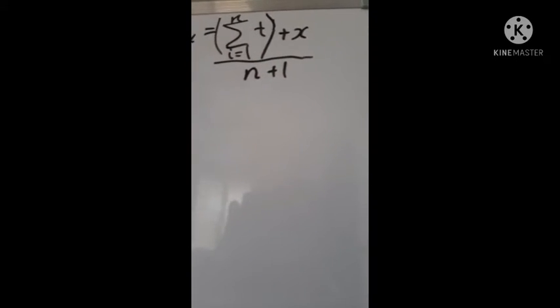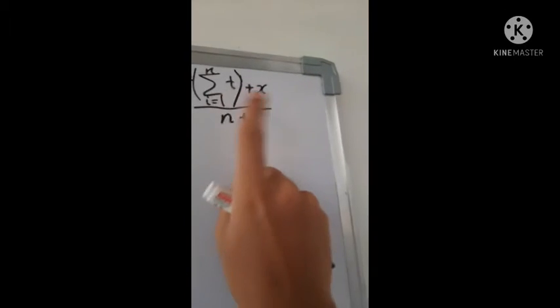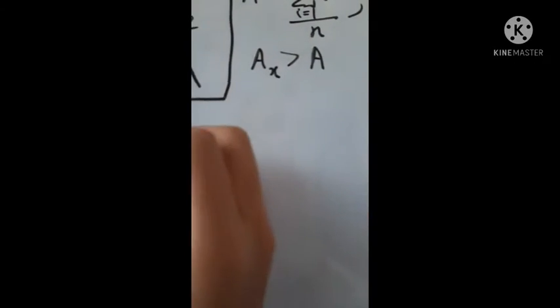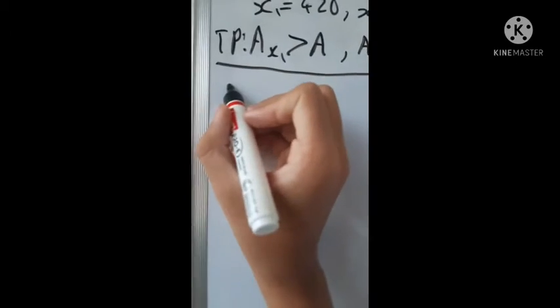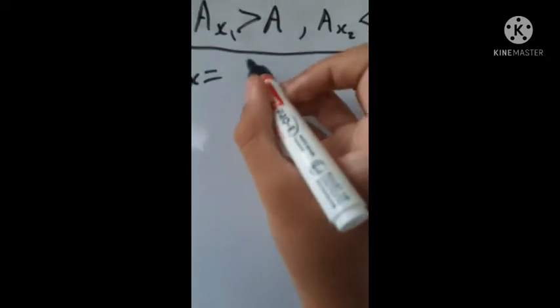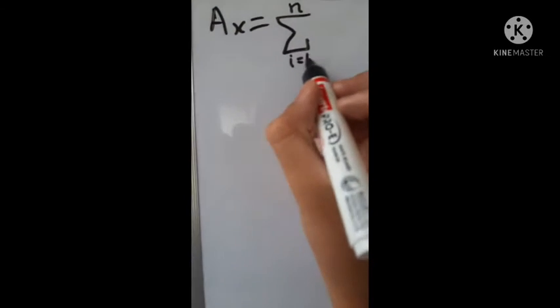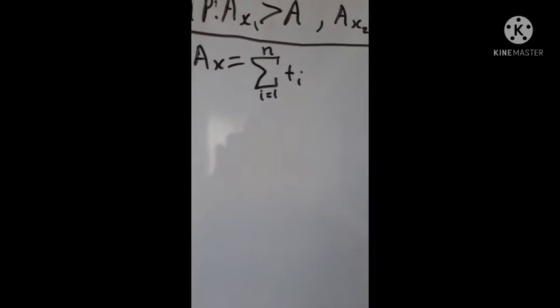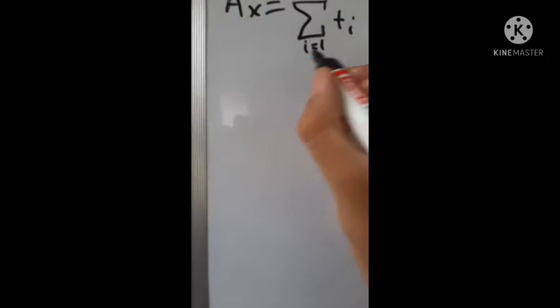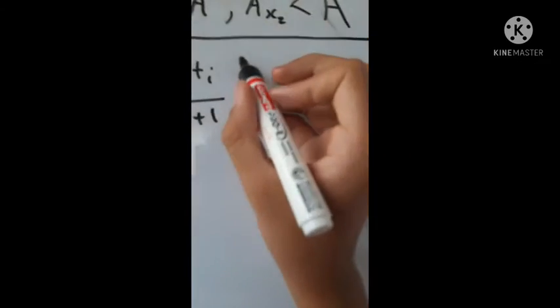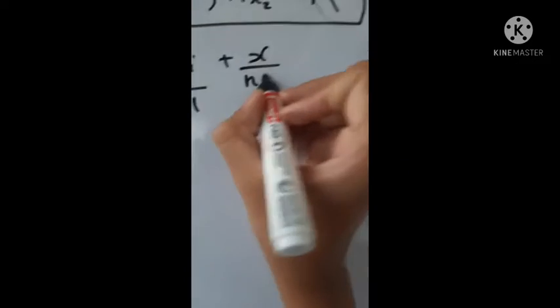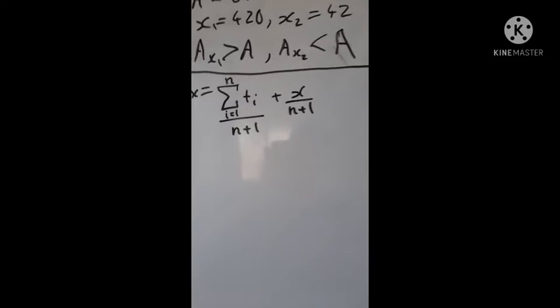Let's just separate these two terms, this one and this one. So I'm just going to write here: ax is equal to our sigma thing, ti, over n plus 1, and then we have a plus x over n plus 1.